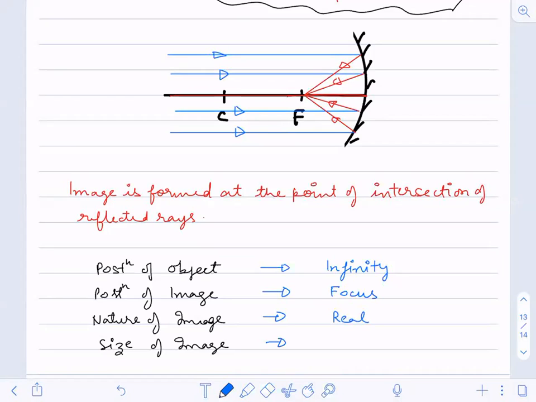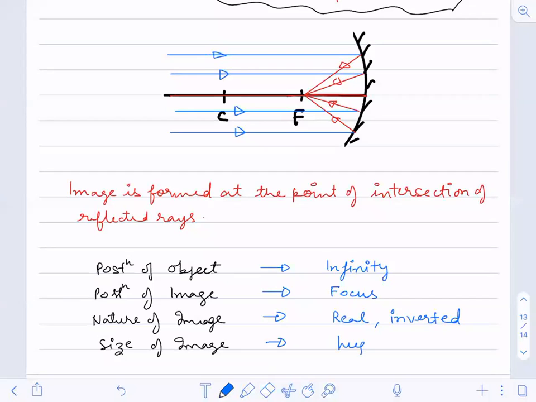Now, they will be real. Because they are real, they will be inverted. How inverted? You will see it in the next figure, the next case. And the size of the image will be diminished or highly diminished.